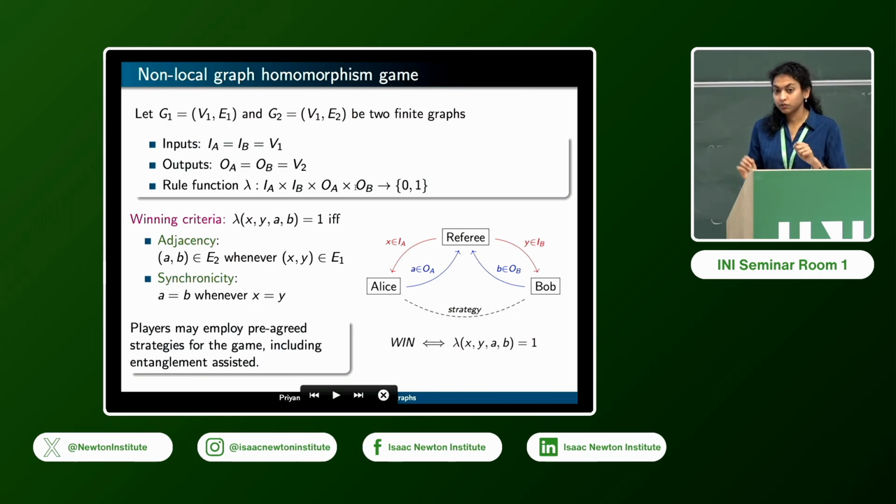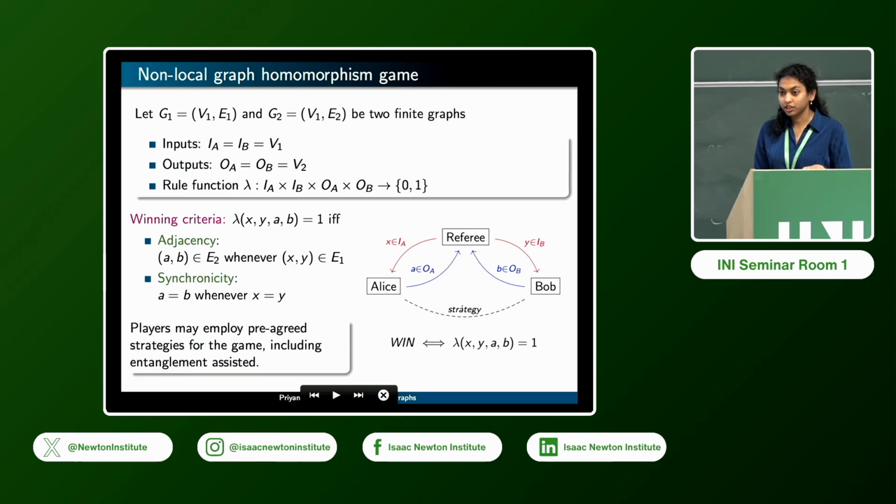Then there is a rule function which determines whether the responses given by the players are valid or not. This boils down to two conditions which come from the homomorphism property. Namely, if the inputs of the players were adjacent, then the outputs of the players must be adjacent in the other graph. And then there is a synchronicity condition, which means there should be agreement in the players' responses. If the players receive the same questions as their inputs, then they must give the same outputs.